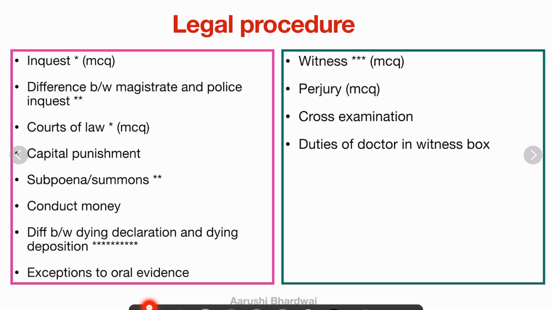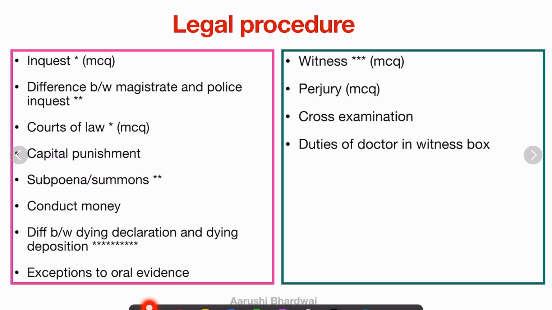So the next chapter is legal procedure. This is also a very good chapter in which many MCQs and many short notes and many long questions can be framed. In this, there is inquest. You have to read the full inquest, all the types of inquest, and the magistrate and the police inquest difference is very important, and lots of MCQs can come from this. Then there are courts of law and their punishments, and how they are stated, like the district court, the high court, the supreme court, all these courts. What is the capital punishment?